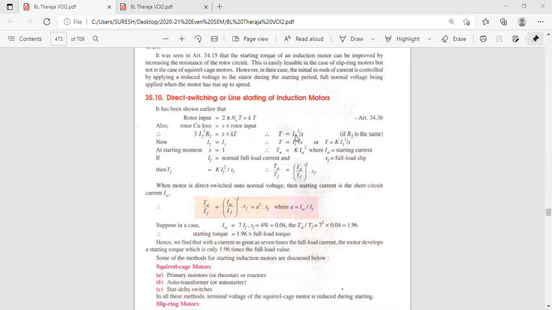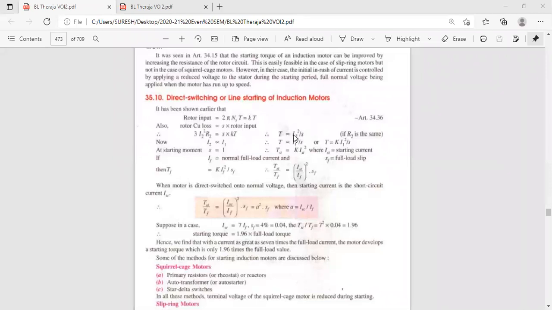If current is high, torque will also be very high. Now see here, in the rotor, torque is proportional to I2 square by S. Similarly, in the stator, torque is proportional to I1 square by S. See these two equations.